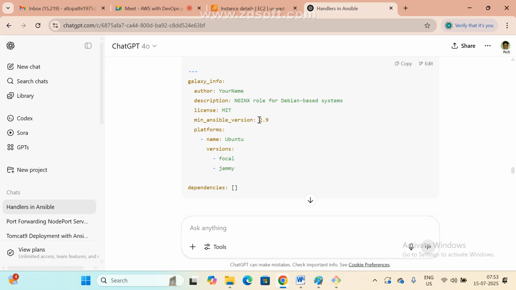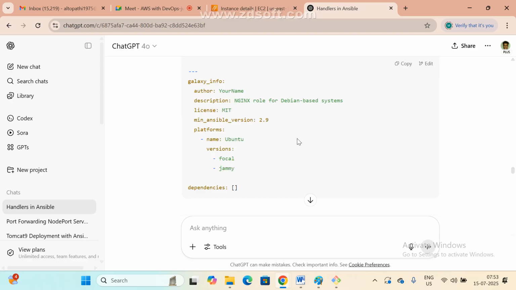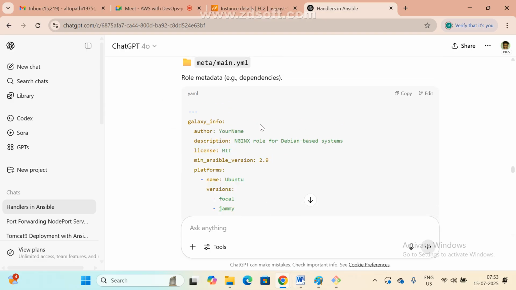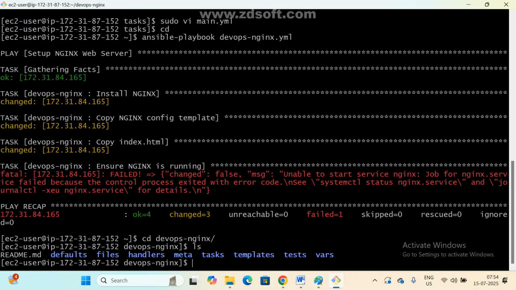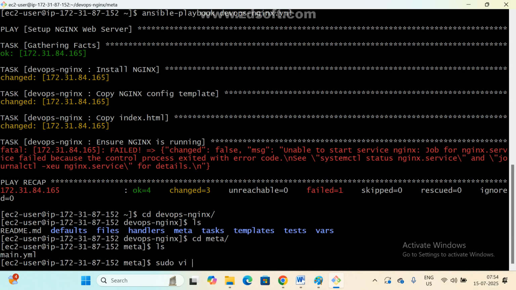They are using Ansible 2.9. We'll copy this one and remove the remaining. Already updated a few things. Okay, copy this one. Which file? What is the file name? Main metadata. So cd dev-ansible-nginx, ls, cd meta, ls, sudo vi main.